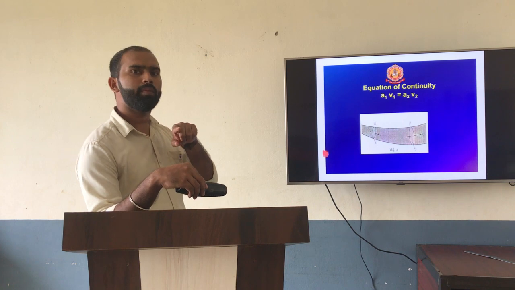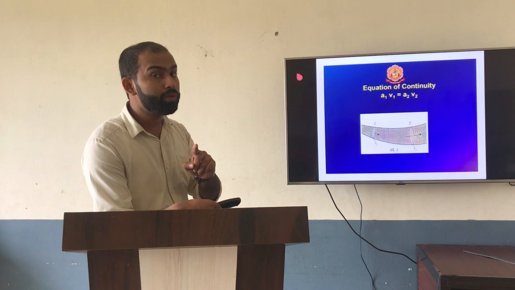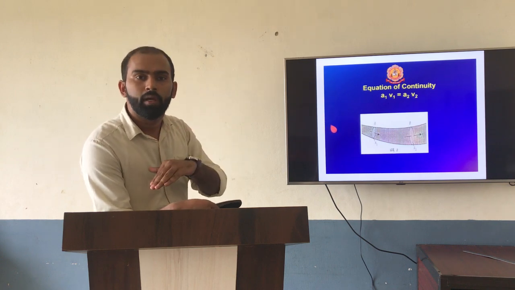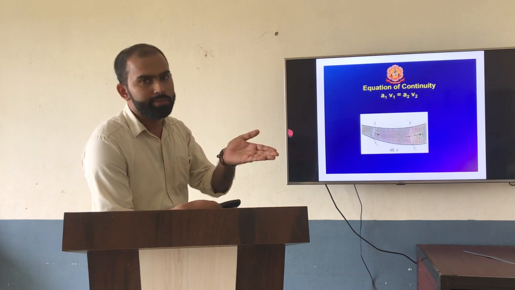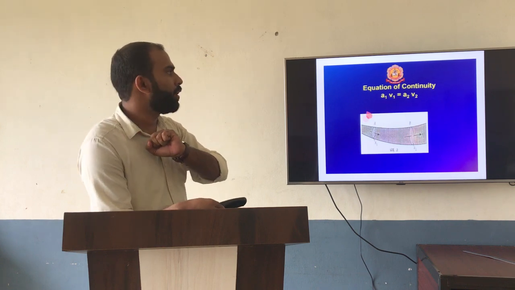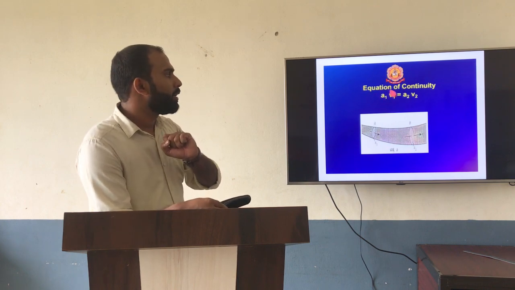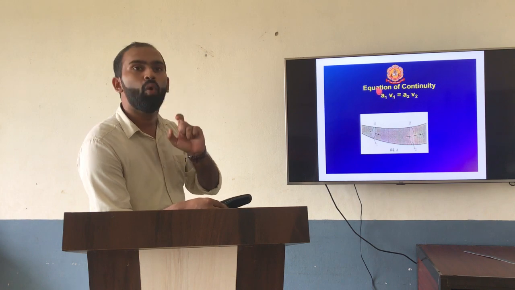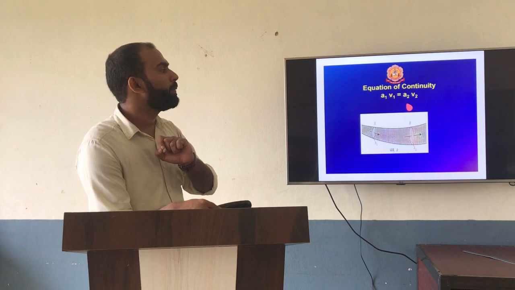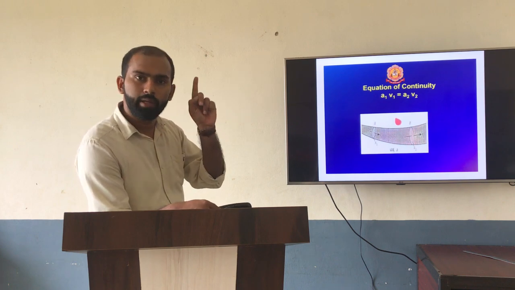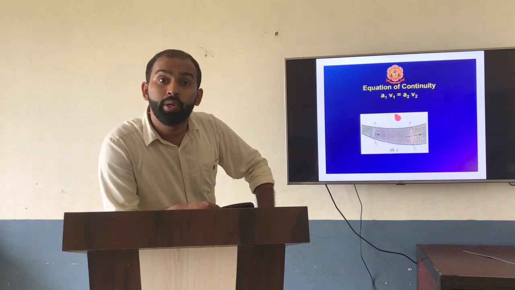Why? Because what's the basic formula we can find for velocity? Velocity is equal to displacement by time. If I make time as 1, can I say velocity is equal to displacement over there? So that's why they have replaced it with A1 into V1. Are you getting my point? So A1 into V1 is nothing but the whole volume at point A. A2 into V2 is the whole volume at the point B. So in a unit time, A1 V1 is equal to A2 V2.